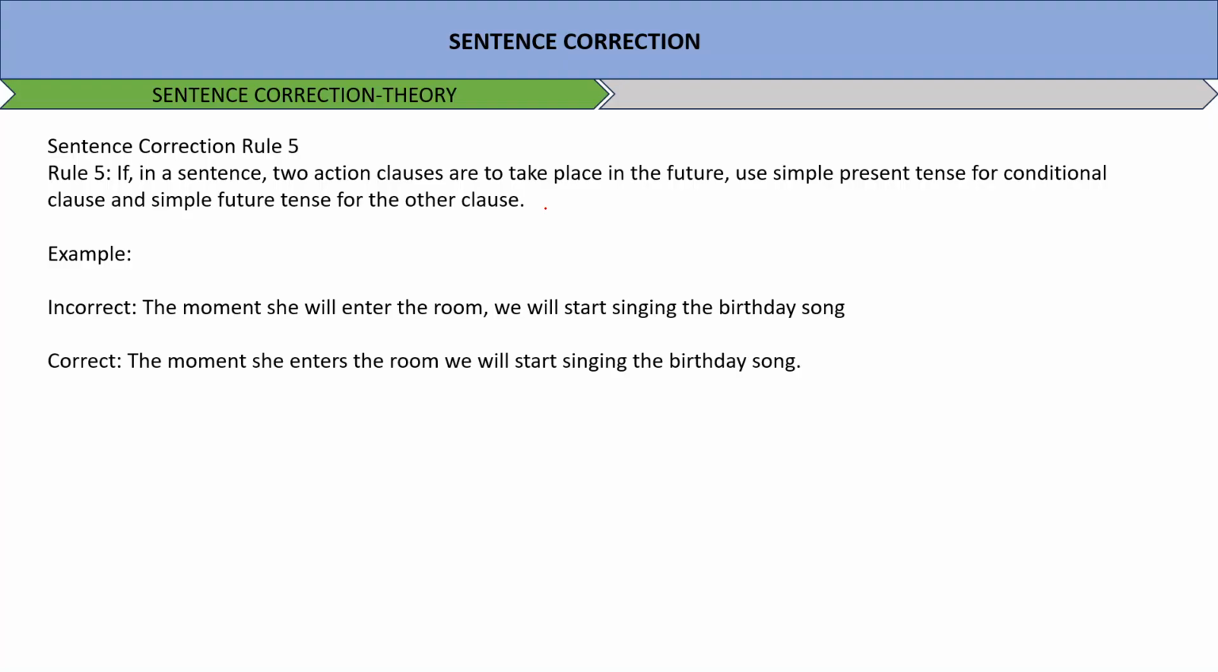Rule 5 says that if in a sentence two action clauses are to take place in the future, use present tense for the conditional clause and simple future tense for the other clause.